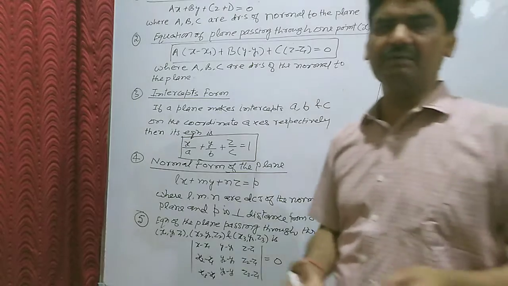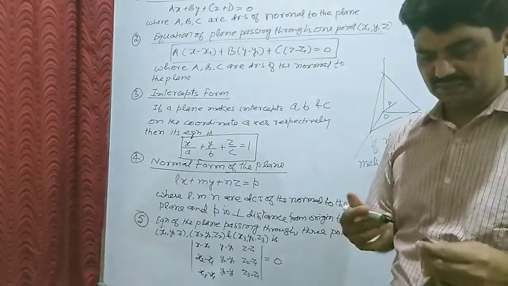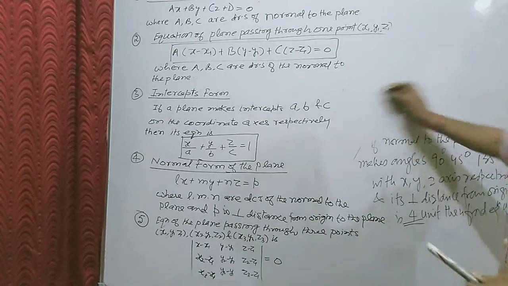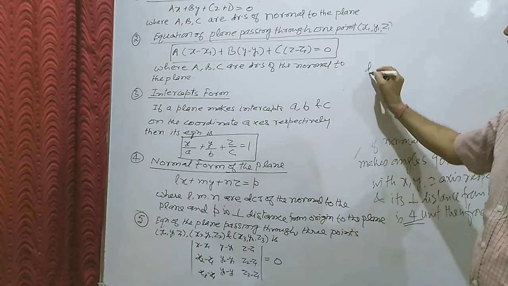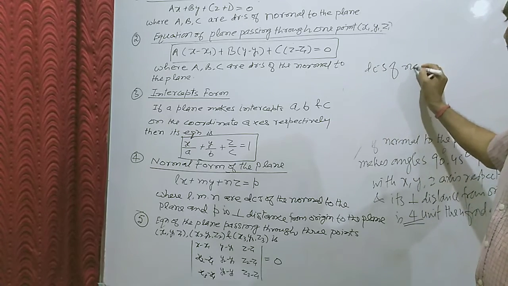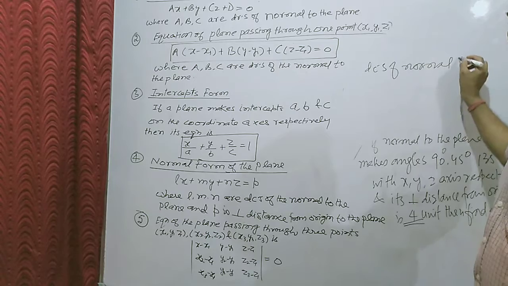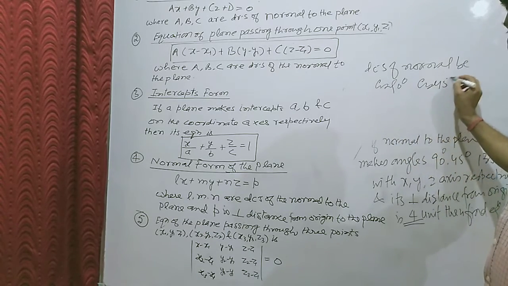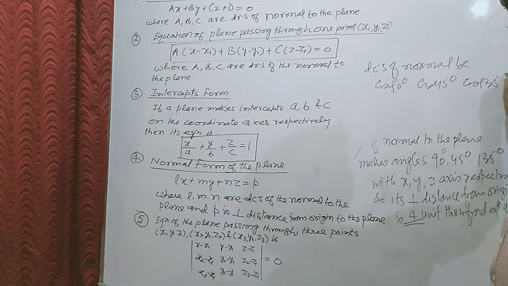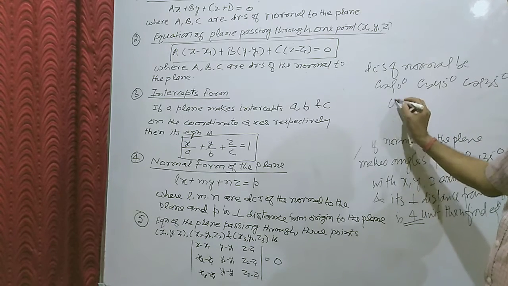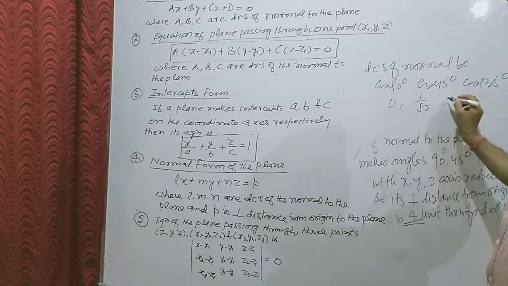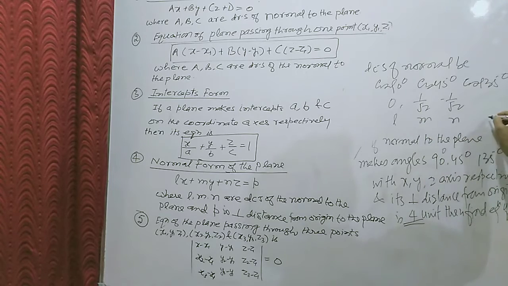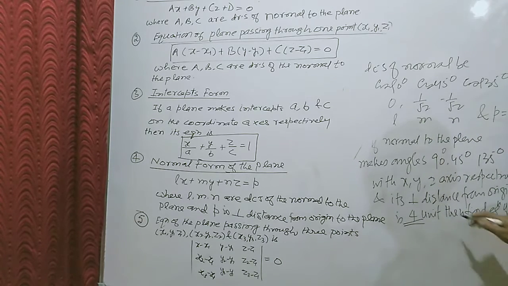If the angles are alpha, beta, gamma, then cos alpha, cos beta, cos gamma are the direction cosines, that is l, m, n. So the direction cosines of the normal are cos 90, cos 45 and cos 135. That is 0, 1 by root 2, minus 1 by root 2. These are l, m and n, and p is given as 4 units.